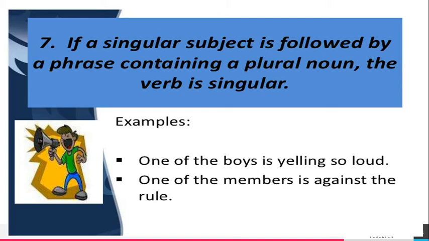One of the members is against the rule. So if a singular subject is followed by a phrase containing a plural noun, the verb is singular. One of the boys, so we have to use is. One of the members, so we have to use is. Because one of the one.